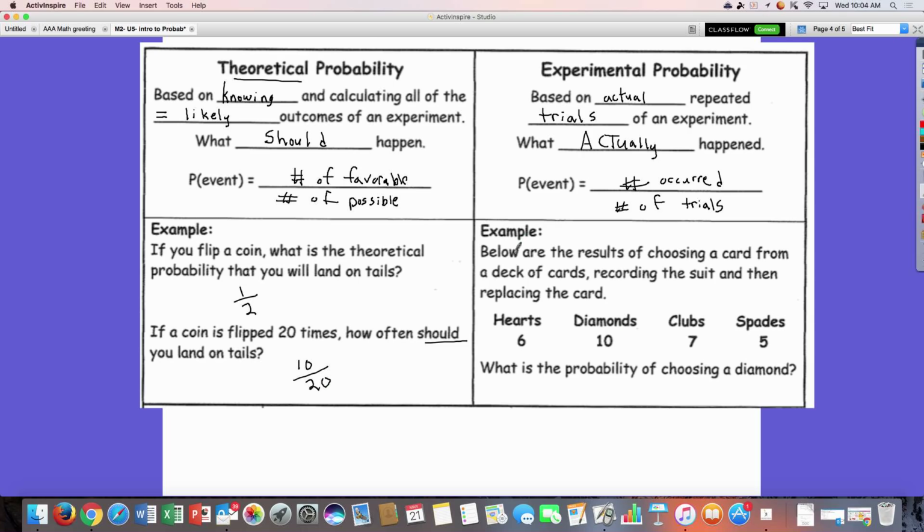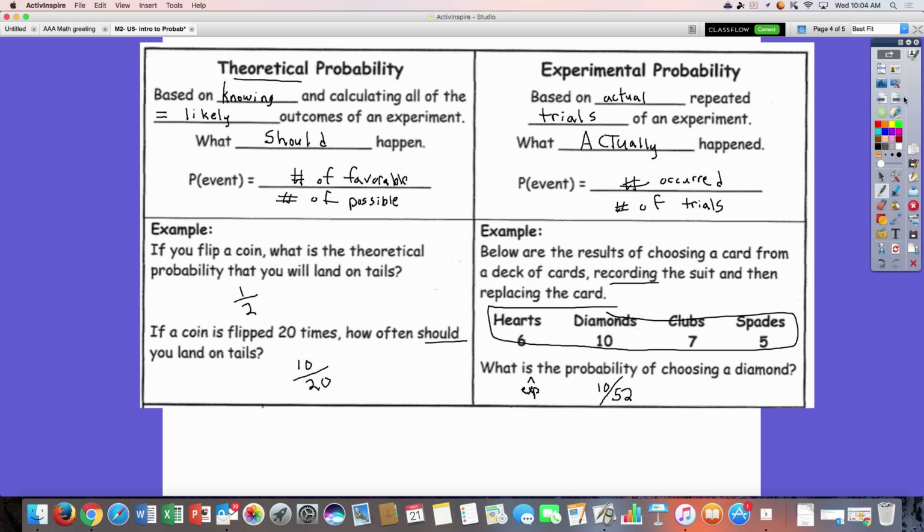Experimental probability. This one's a little confusing, so listen carefully. Below are the results of choosing a card from a deck of cards, recording your answer, so you're writing down what you picked out, and then replacing the card. So here's my results. And it says, what's the probability of choosing? What they meant was, what's the experimental probability? Because they actually performed this experiment. Well, how many diamonds did I get? 10. How many cards are there in a deck? 52. So my experimental probability of choosing a diamond is 10 over 52.